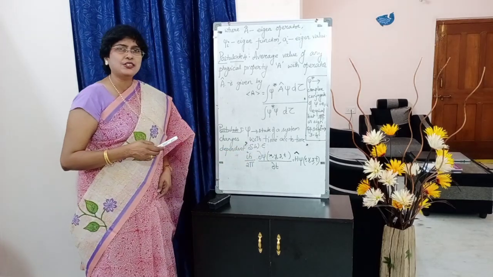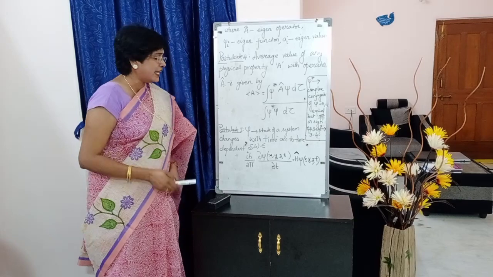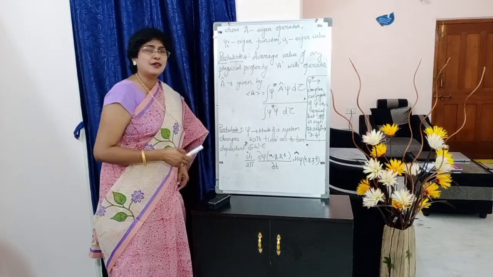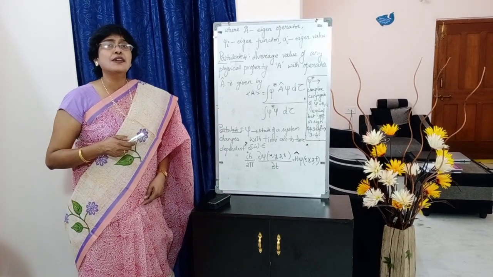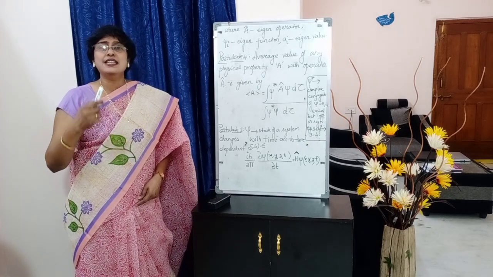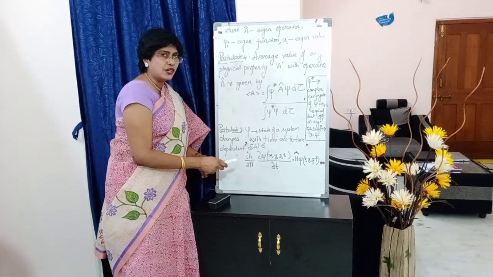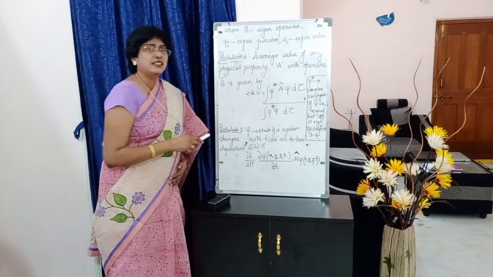H cap is the Hamiltonian operator. Here i is nothing but square root of minus 1, students. You need not write that also, just simply write this equation.